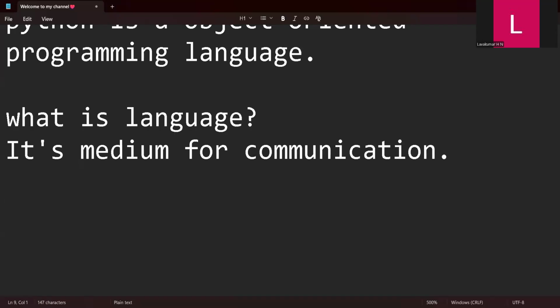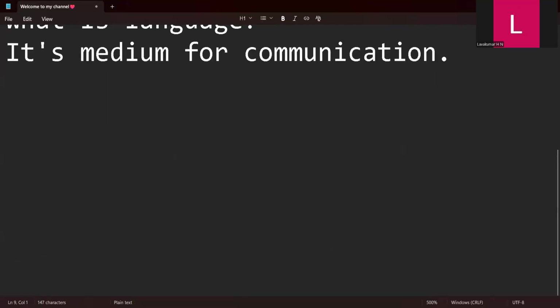Now, there are so many languages out there. Then why do we need Python? Why can't we use English, or some Hindi or Russian, for doing coding? What is coding? If you don't know, no worries, I'll explain. First, why do we need a programming language? The simple thing is, the computer will understand only one thing, that is all zeros and ones. It will not understand English or Russian or Chinese. It will not at all understand any generic language.